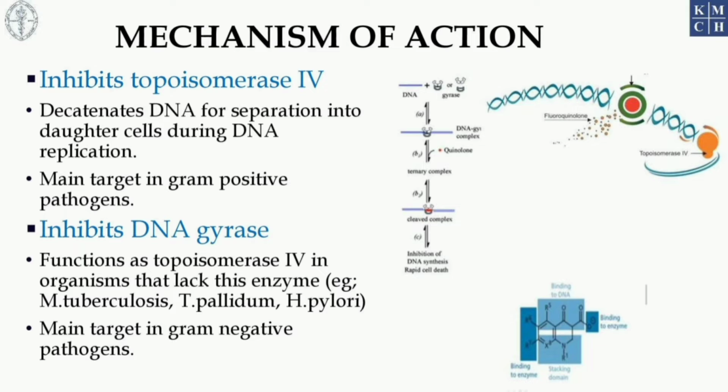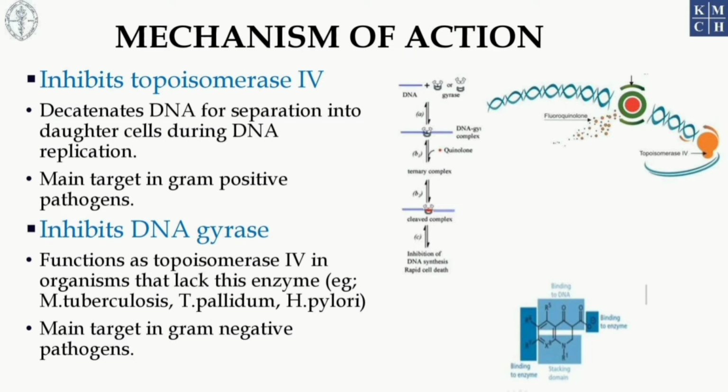The substituent at the 7th position is also involved in a proper interaction with the enzyme, and that is how they inhibit either DNA gyrase or topoisomerase 4. Because of the inhibition of these enzymes, the bacteria are unable to replicate and that leads to the killing of the bacterium.